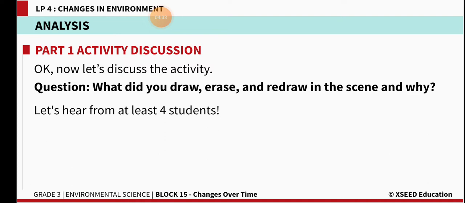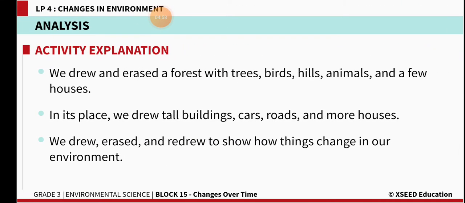What did you draw, erase and redraw in the scene, and why? Earlier you had drawn trees, animals and flying birds. Later you erased a few animals and trees, and you drew big buildings over there. The same thing is happening around us.